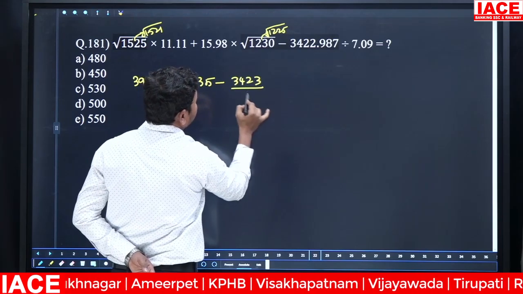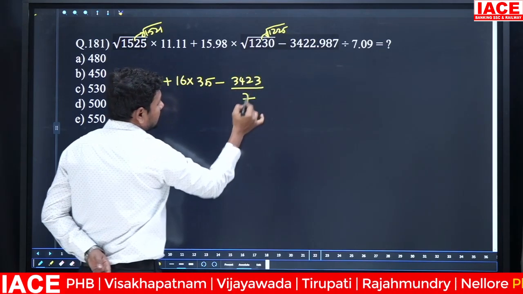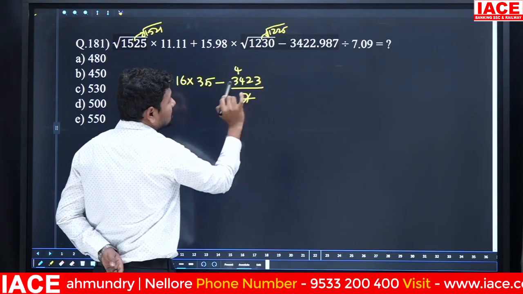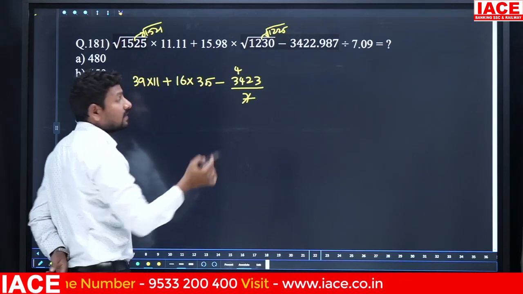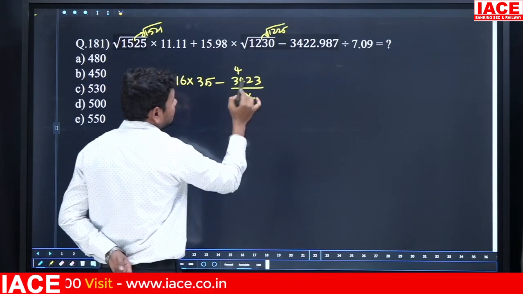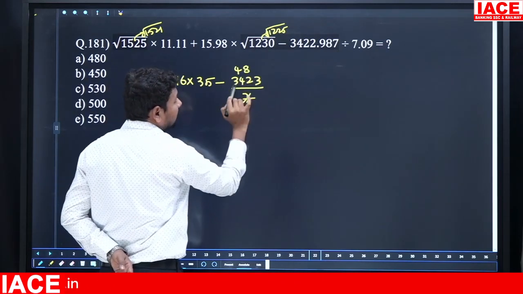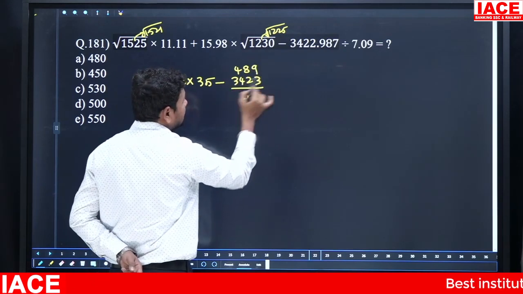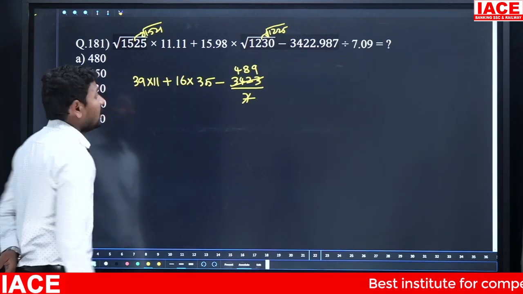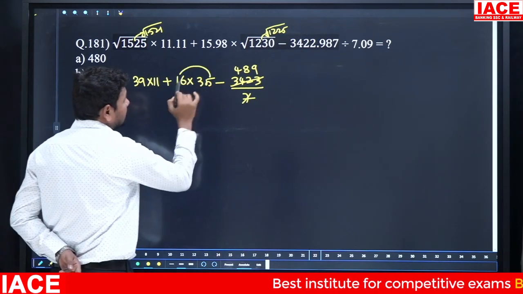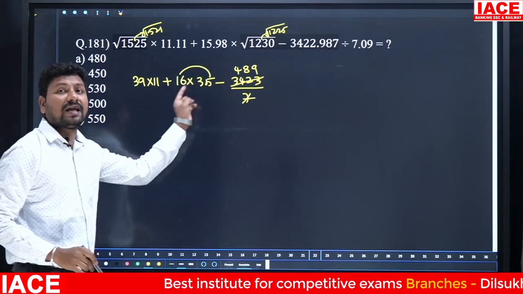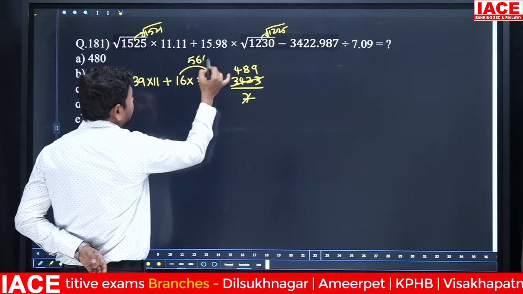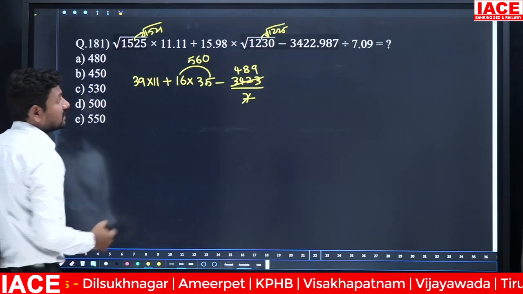3423 divided by 7. Cancel with 7. 7 how many times? 7 4s are 28. 28 means remaining value is what? 62. 7 8 is 56. 56 to 62, 6 difference, 6 3 means 7 9, its value is 489. Next, 16 into 35. 16 into 35 means nothing but 8 into 70. 8 into 70 is equal to 8 7 56 and extra 0.